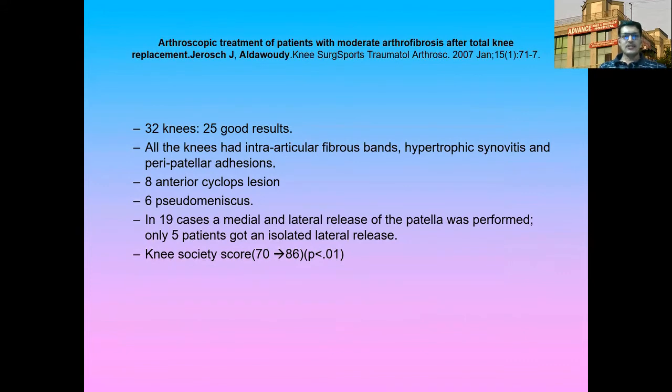This is a study by Jarosh, published in the Knee Surgery, Sports Traumatology, Arthroscopy journal. 32 knees were done, and 25 had good results. All knees had intra-articular fibrous adhesions, hypertrophic synovitis, and peripatellar adhesions. 8 patients had an anterior cyclops, 6 patients had a pseudomeniscus, in 19 patients a medial and lateral release of the patella was performed, and only 5 patients got an isolated lateral release. Most of these patients had an improvement in Knee Society score from 70 to 86.